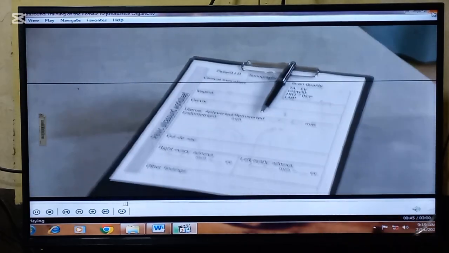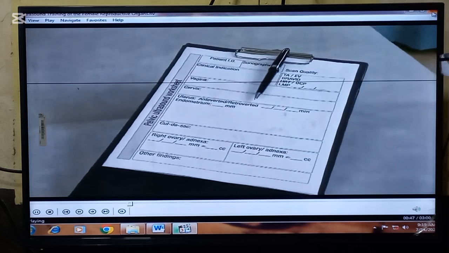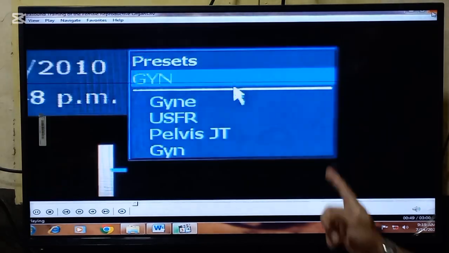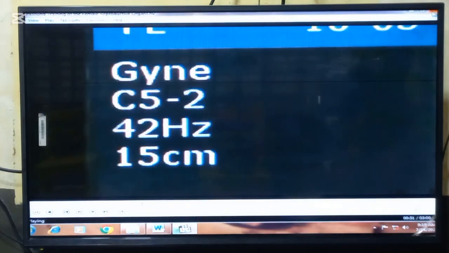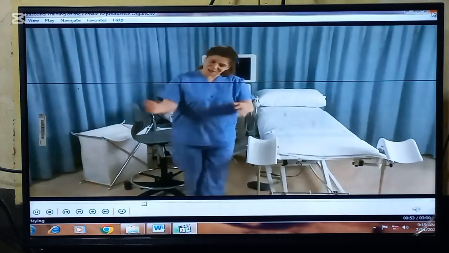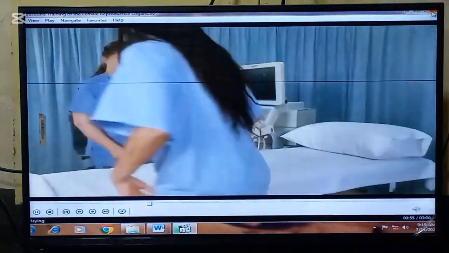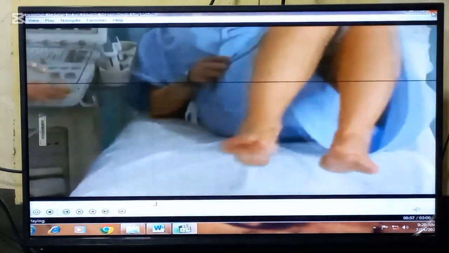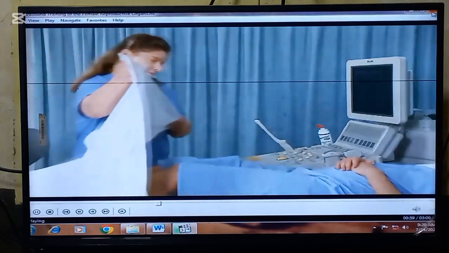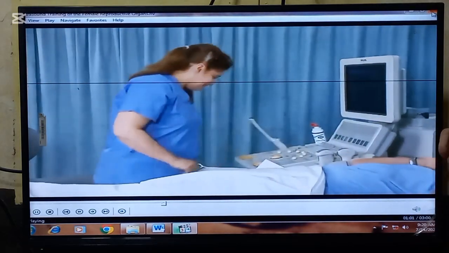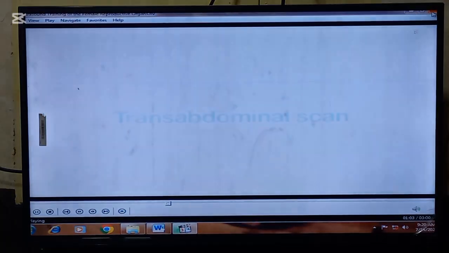And a sonographer's worksheet. So these are the apparatus. Now, look, select the standard preset for a female reproductive system ultrasound. Ask the patient to lie supine on the examination table. Sit or stand on the patient's right side with the ultrasound machine on the upper end of the examination table.